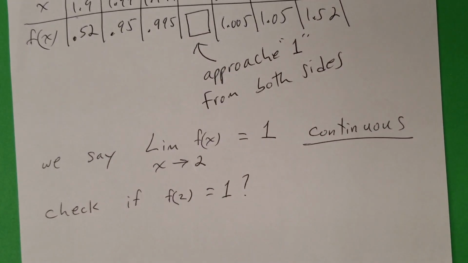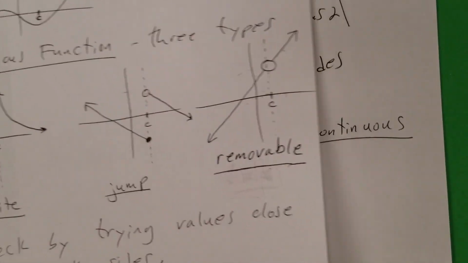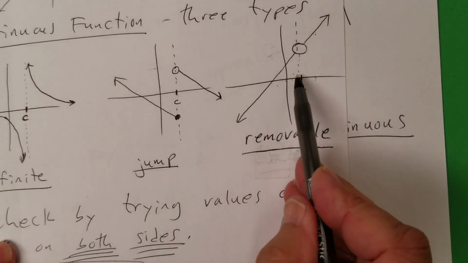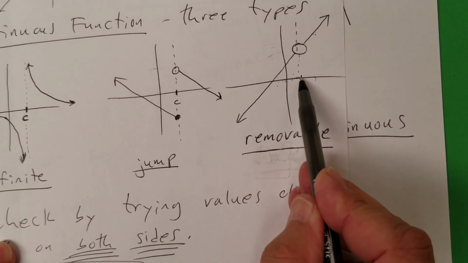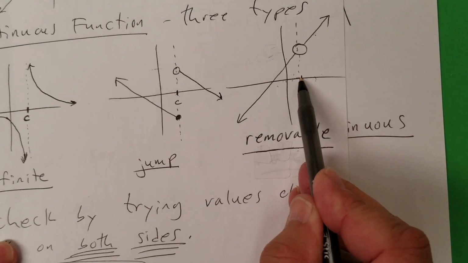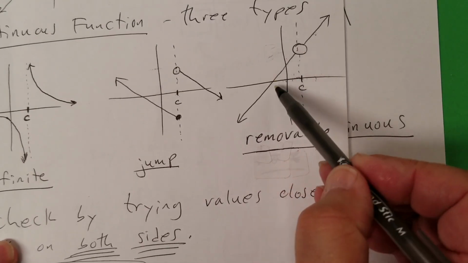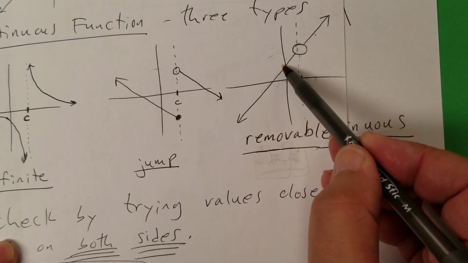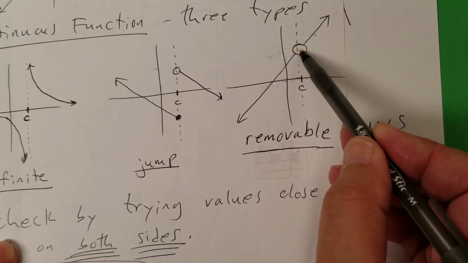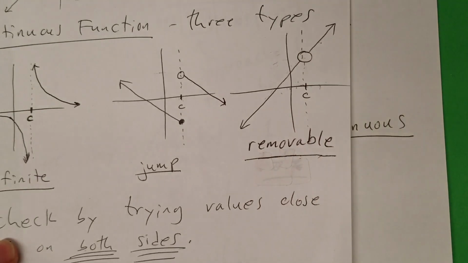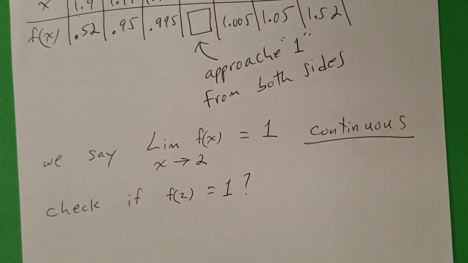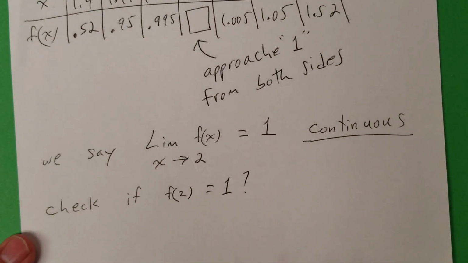Because if you look at this situation, we could have one of these things where you plug in your 1 and there's nothing there, right? So they both look like they're coming close to 1, but what if there's nothing there? So let's check to see if there's something there. Actually check that point. So f of 2, is it equal to 1?